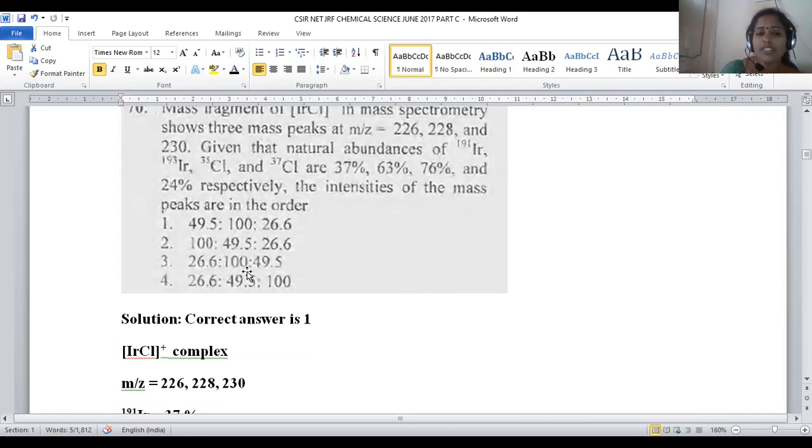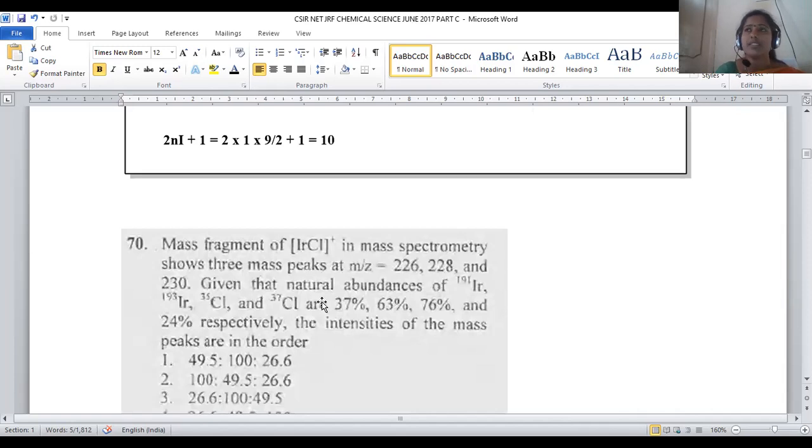So 26.6, 49.5. Obviously 26.6 will be the right answer because natural abundance will be higher for the natural nucleus, but isotopic nucleus abundance will be least. That's the reason why this value will be least. So here 49.5 to 100 to 26.6 will be the right kind of correlation for the given iridium complex.